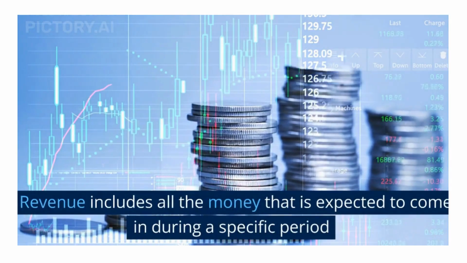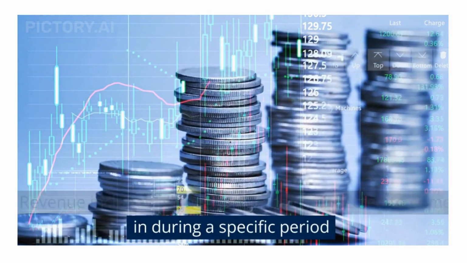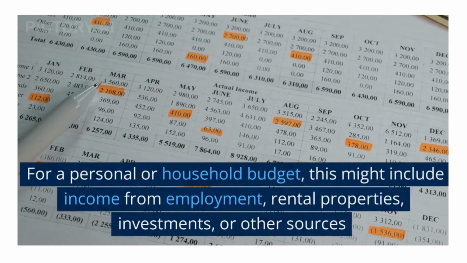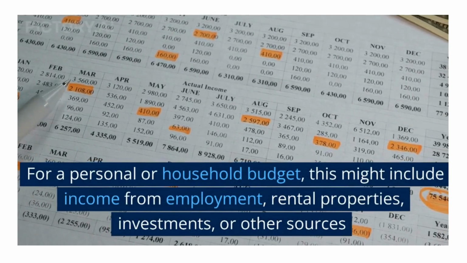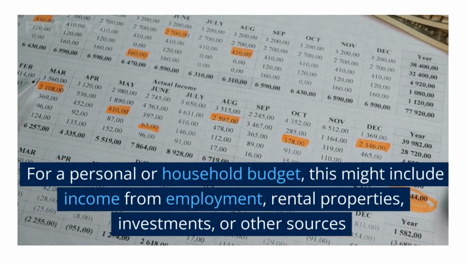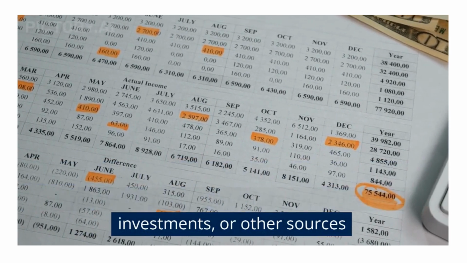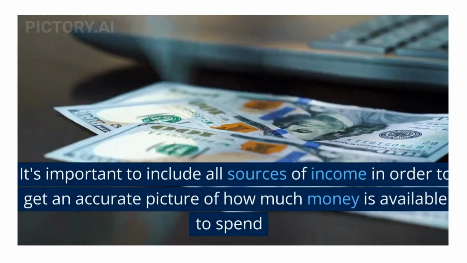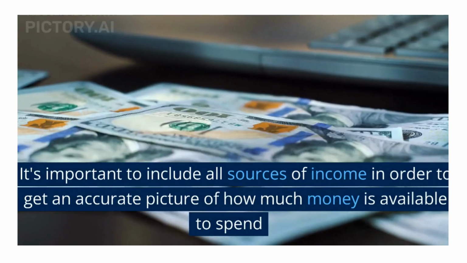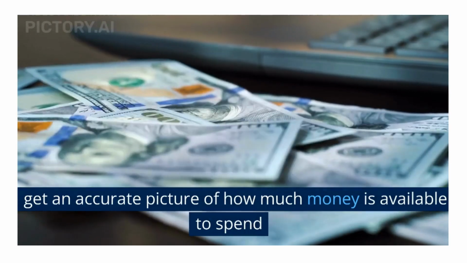Revenue includes all the money that is expected to come in during a specific period. For a personal or household budget, this might include income from employment, rental properties, investments, or other sources. It's important to include all sources of income in order to get an accurate picture of how much money is available to spend.